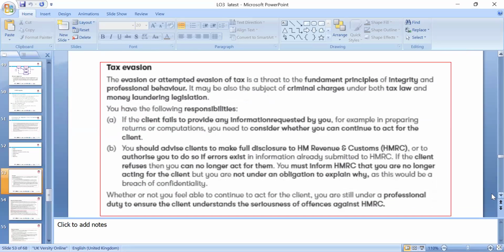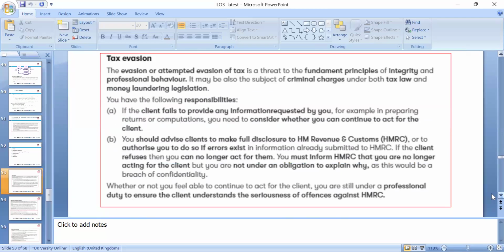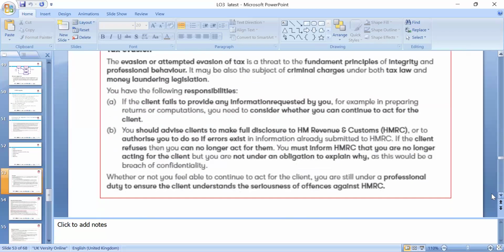Attempted tax evasion is a threat to the fundamental principles of integrity, honesty and professional behavior, and may be subject to criminal charges under the tax laws and the money laundering legislation. We look at the responsibility to provide the information requested, and we can make the disclosure to HMRC and authorize the correction of errors.